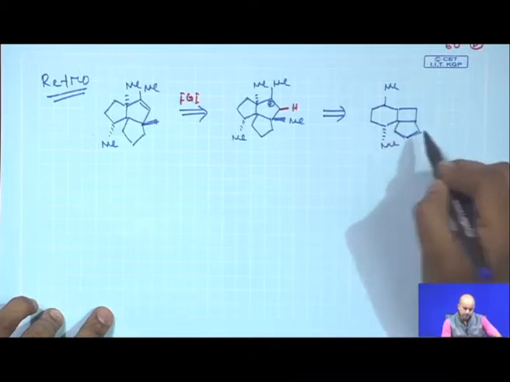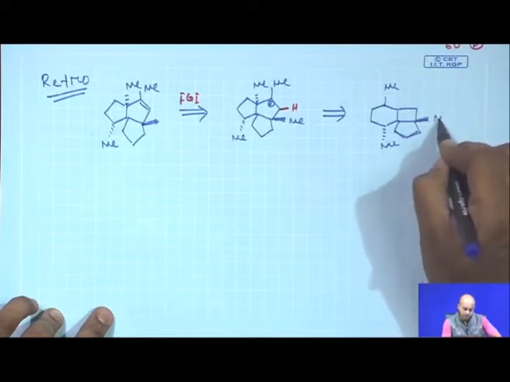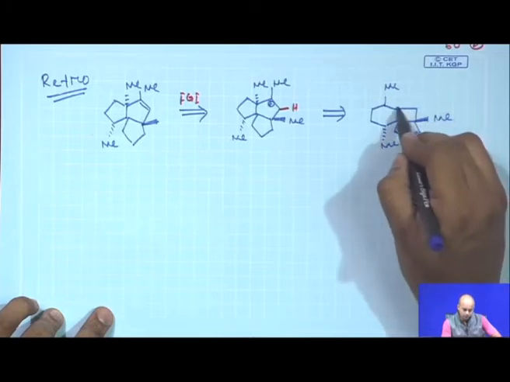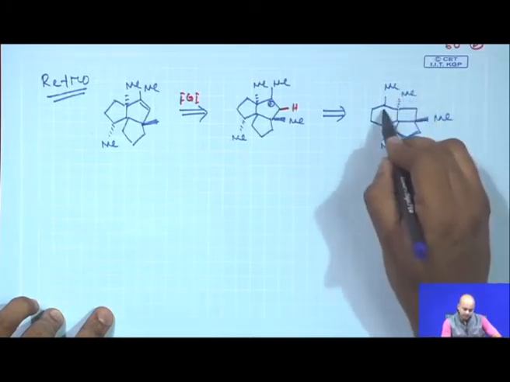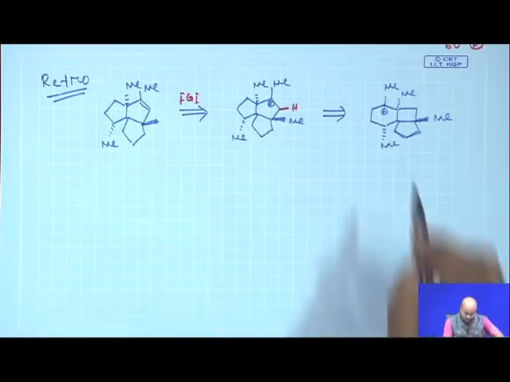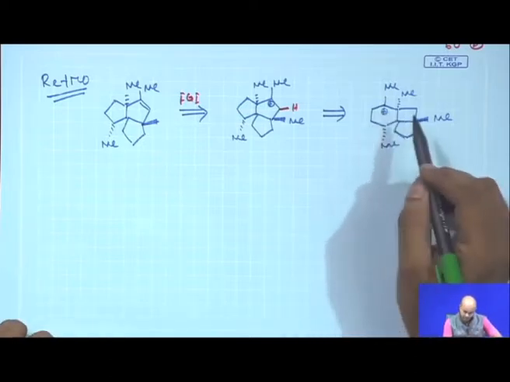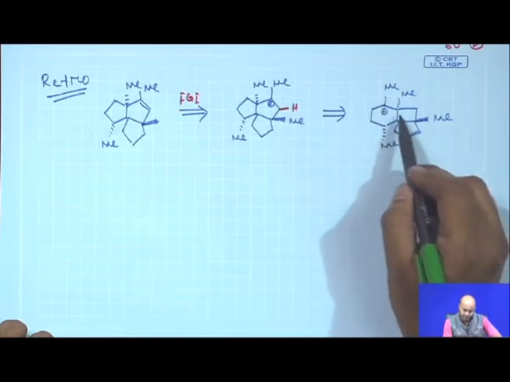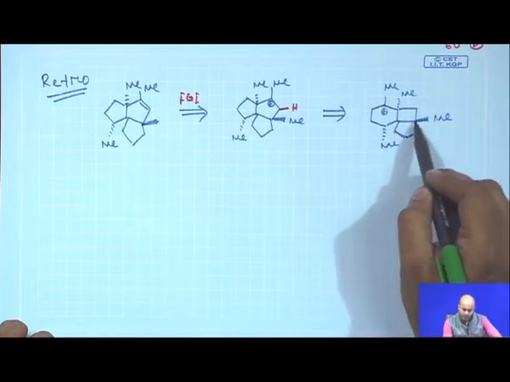I am just proposing the retro as the synthesis was reported by Professor Pirung; we are trying to exactly follow the retro which he has devised. Now, Professor Pirung says that if you have this kind of carbonium ion, this is also 3-degree. Now, this is a 6-member ring fused with a 4-member ring, angularly fused with a 5-member ring.